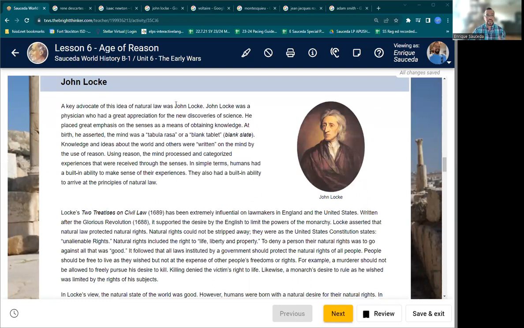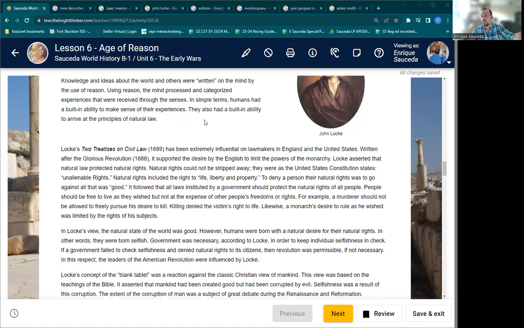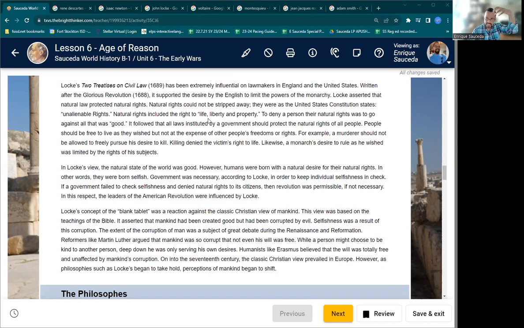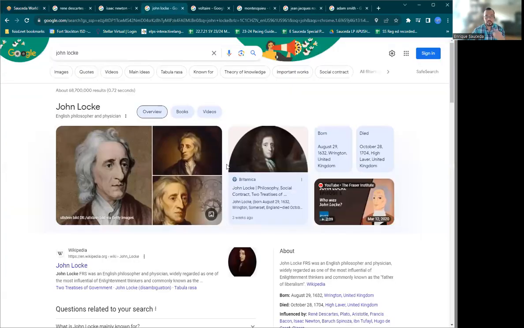John Locke, a key advocate of the idea of natural law. John Locke was a physician who had great appreciation for new discoveries of science. He placed great emphasis on the senses, meaning the obtaining of knowledge. His famous idea is tabula rasa, or blank slate. This idea that we were born with everything, he says, nah, we're born with blank minds and then we learn throughout our lives. Recent evidence says this guy was right, because when you're born, your brain doesn't have all these wrinkles and ridges. As we learn, these wrinkles and ridges get deeper. That is John Locke.